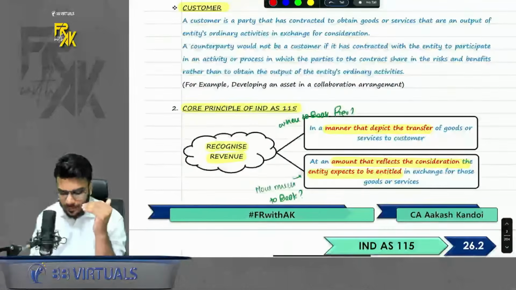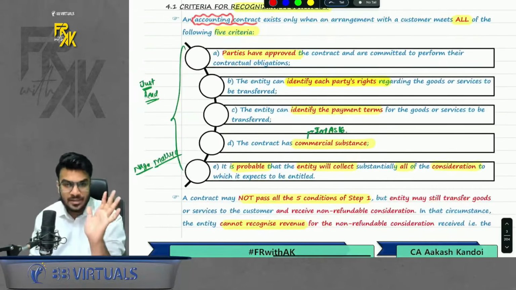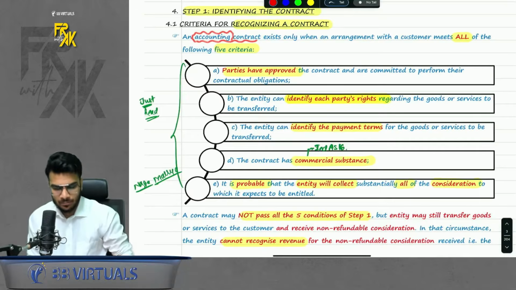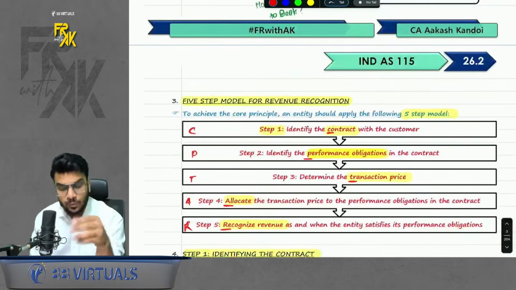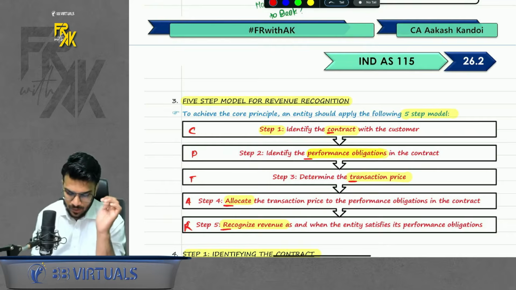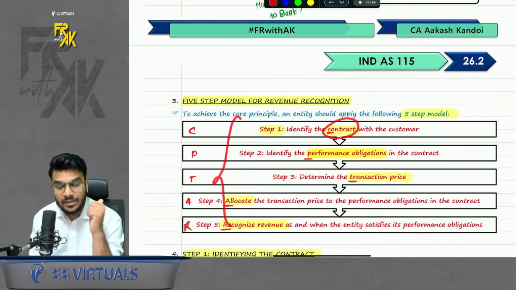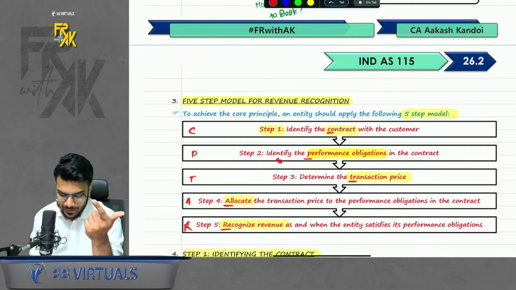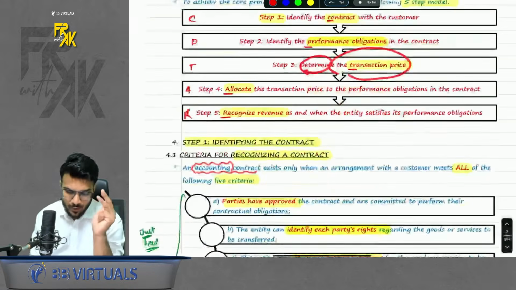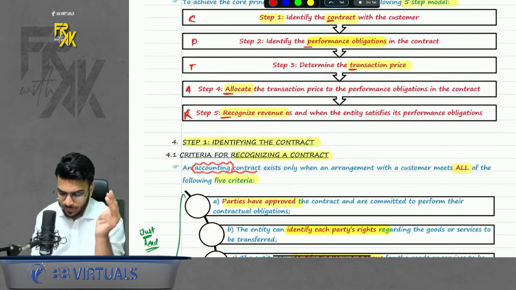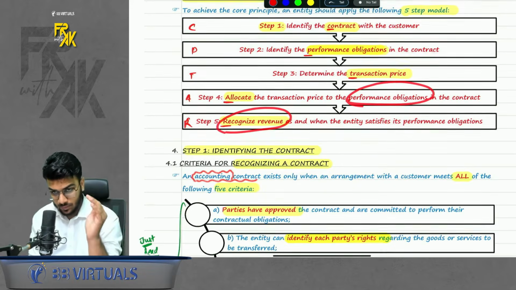Now to prove this fundamental, Ind AS 115 gives us a 5-step model. What is the meaning of 5-step model? Whenever you book a revenue, you should follow these 5 steps. Step number 1, identify the contract with the customer. Second, identify the performance obligation. Third, determine the transaction price. Fourth, allocate the transaction price to performance obligations. And fifth, recognize revenue.